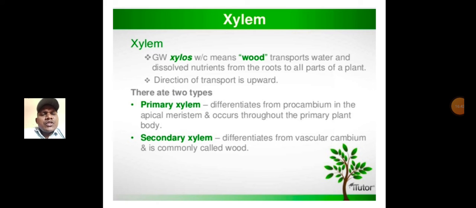Xylem is of two types, primary xylem and secondary xylem. First, the primary xylem differentiates from the procambium in the apical meristem and occurs throughout the primary plant body. And secondary xylem differentiates from vascular cambium and is commonly called wood.